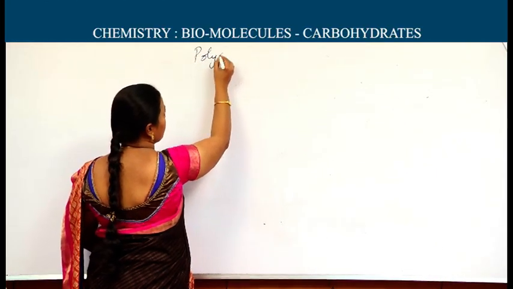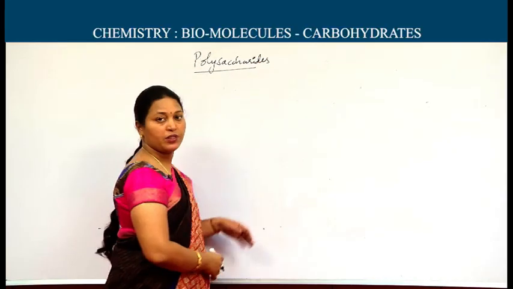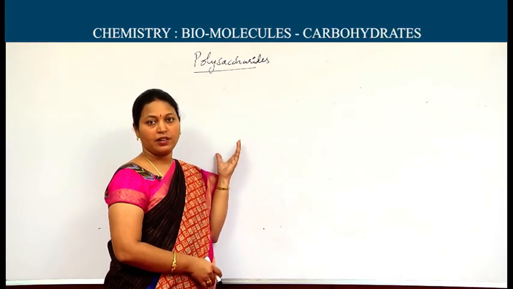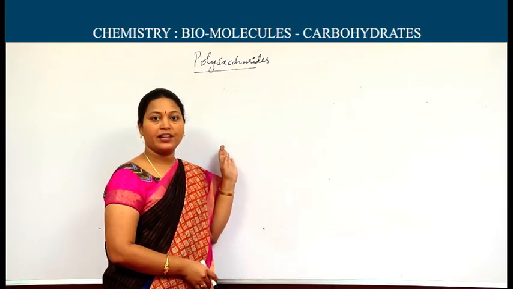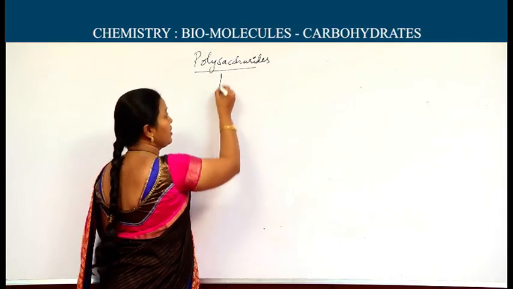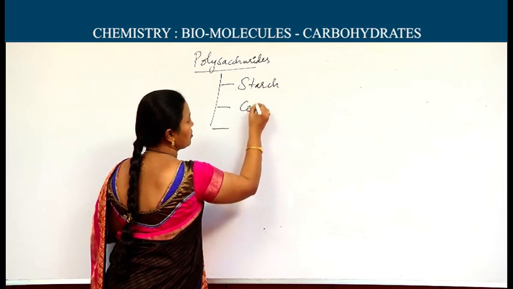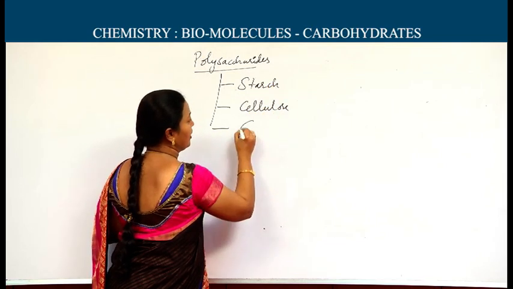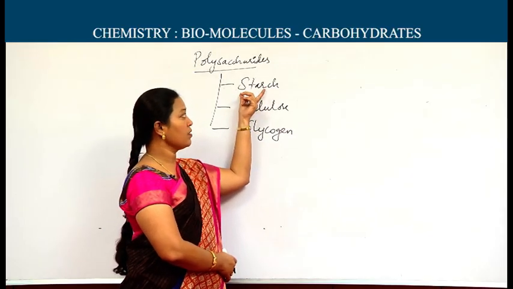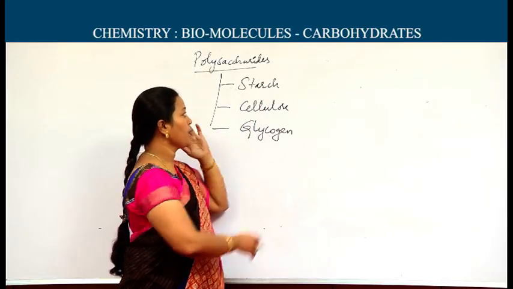Polysaccharides. In day-to-day life, we are in touch with many polysaccharides. The food we consume, rice and wheat, consists of these polysaccharides. What we wear, the clothes, cellulose, thread, are also polysaccharides. Among these polysaccharides, we have to discuss starch, cellulose, and glycogen. Starch, as you know, has sources like rice, wheat, potatoes, and vegetables.